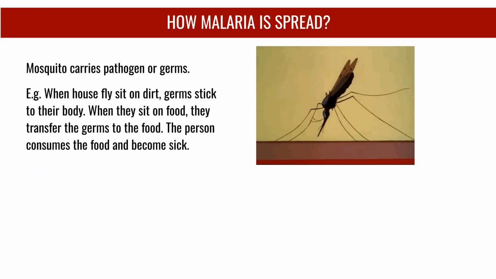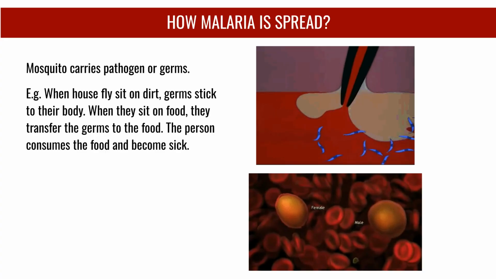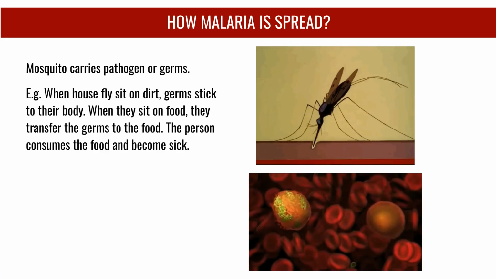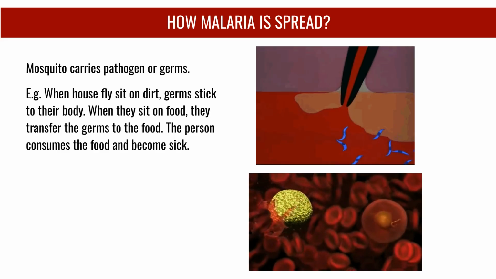Malaria is spread when a mosquito carries a pathogen or germs. For example, a housefly can sit on dirt. Germs stick to its body. When the fly sits on food, the germs are transferred, and consuming that food can make a person sick.